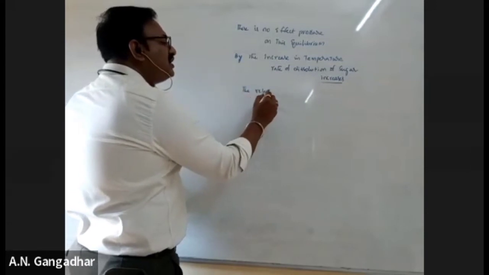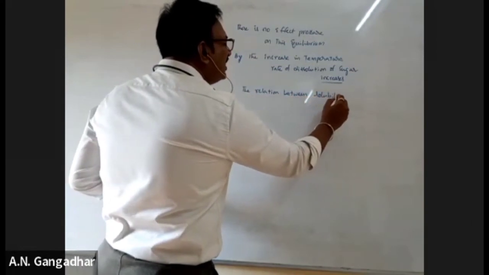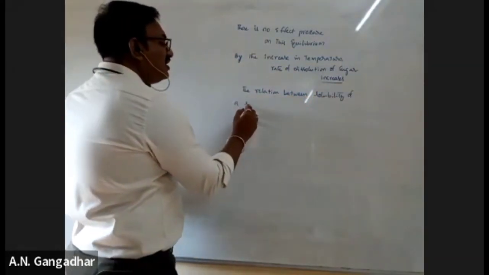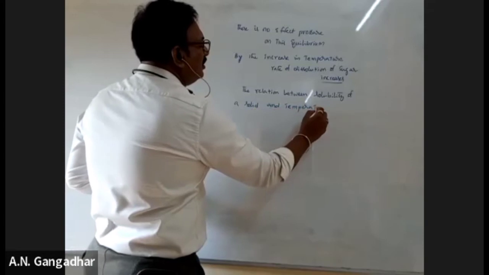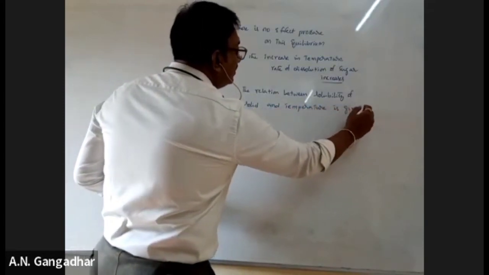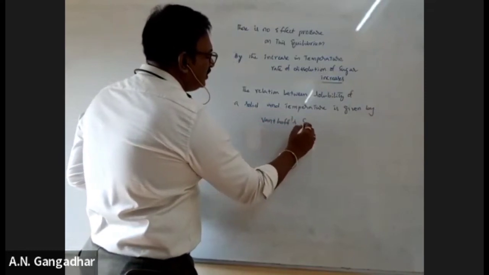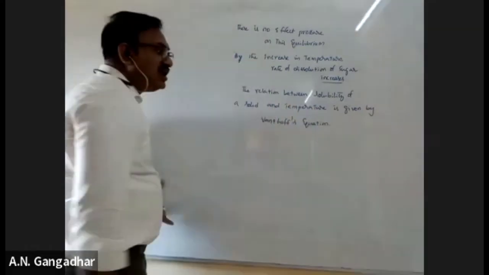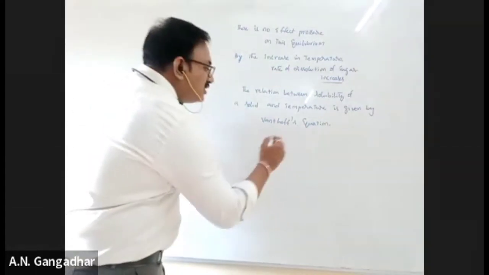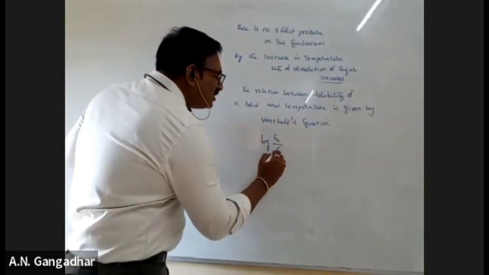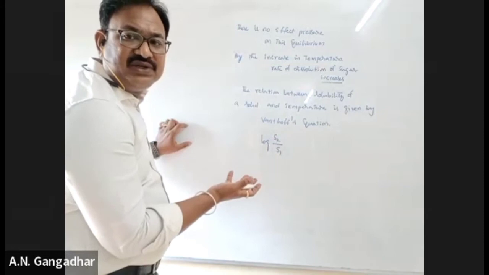The relation between solubility of a solid and temperature is given by Van't Hoff's equation. Understand, the relation between solubility of a solid and temperature is given by Van't Hoff's equation. Okay, so log S2 by S1, this is solubility. You can take it in grams per liter or in moles per liter, right?